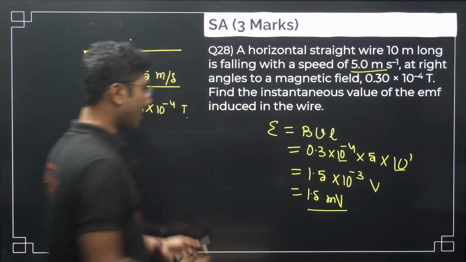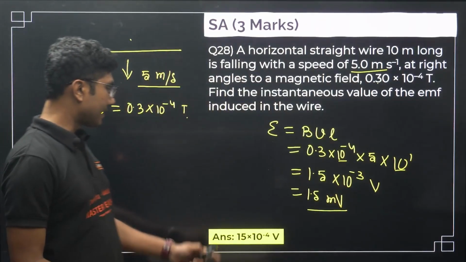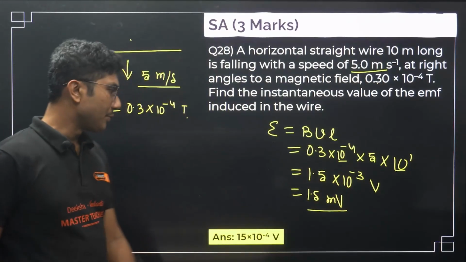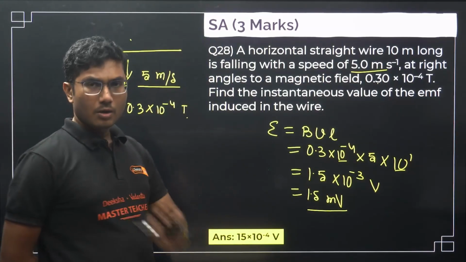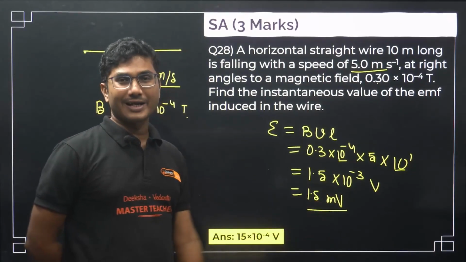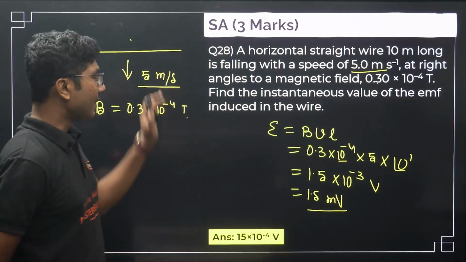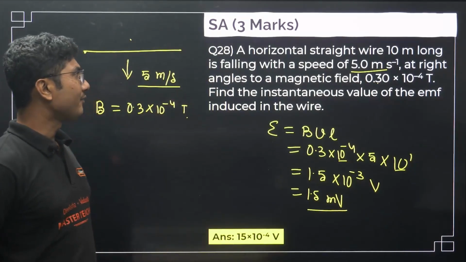You can leave the answer as 1.5 into 10 to the power of minus 3, or you can keep it as 15 into 10 to the power of minus 4. Both are fine, or you can write it as 1.5 millivolt. Everything is correct and fine.